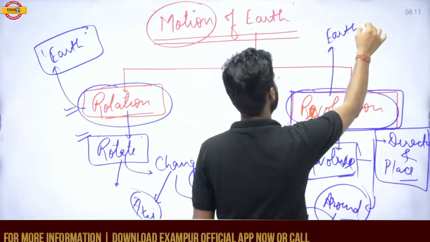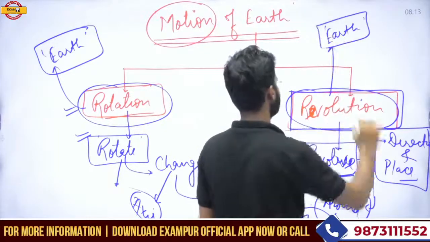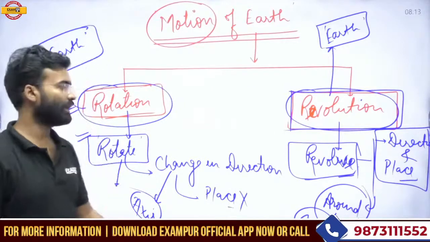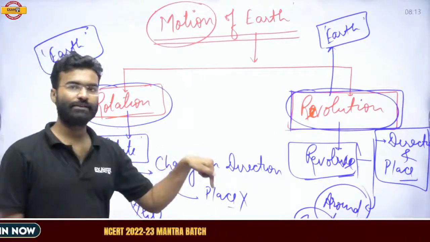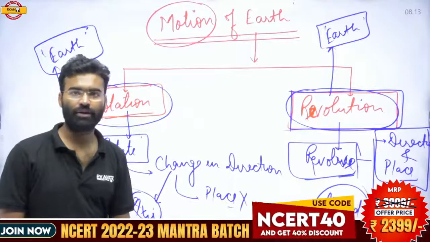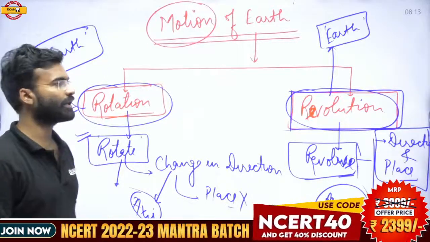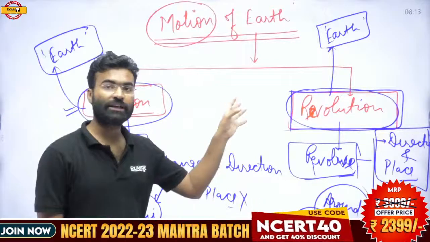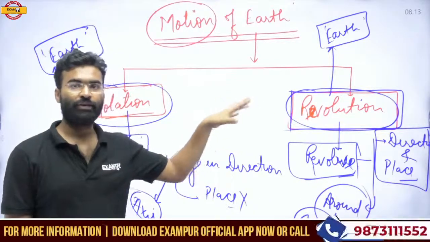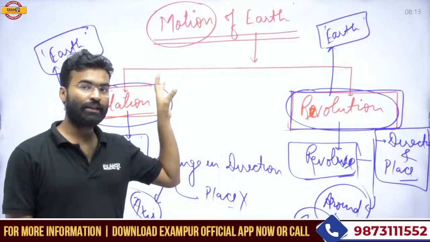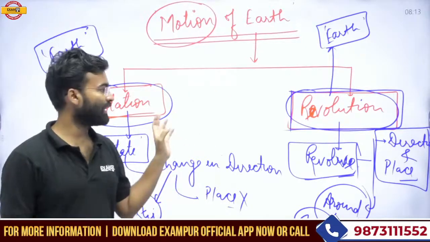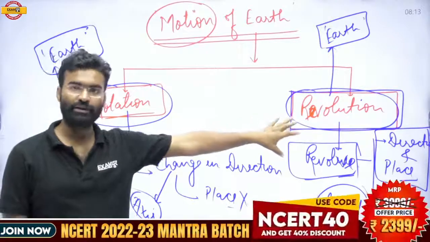When the earth is moving around the sun on a fixed path, that is called revolution. When the earth is moving on its axis, such type of movement is called rotation. Rotation and revolution are different, and both have consequences on the Earth's surface. Both have a large impact on life on Earth.